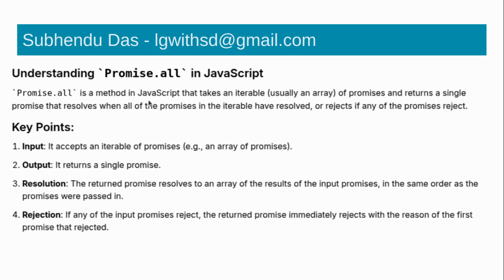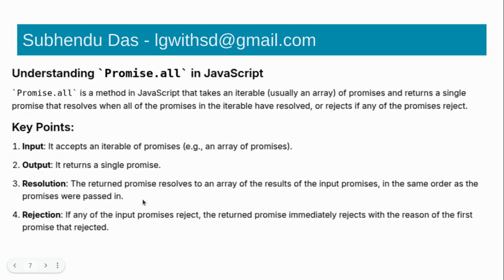So now we know Promise.all. What is Promise.all? Promise.all is a method in JavaScript that takes an iterable, usually an array. That means as input it accepts an iterable of promises, for example an array of promises, and as output it returns a single promise. Resolution: the returned promise resolves to an array of the results of the input promises, in the same order as the promises were passed in.